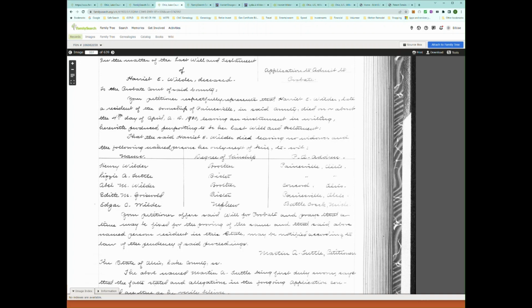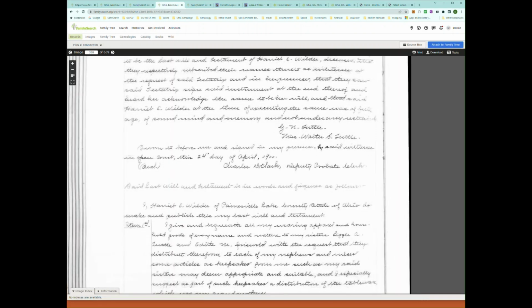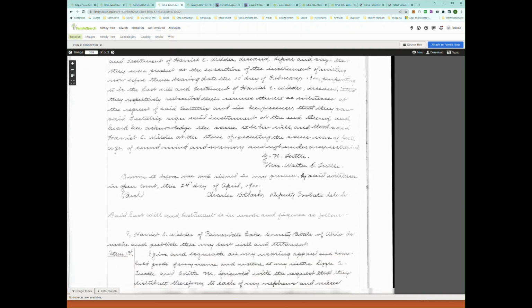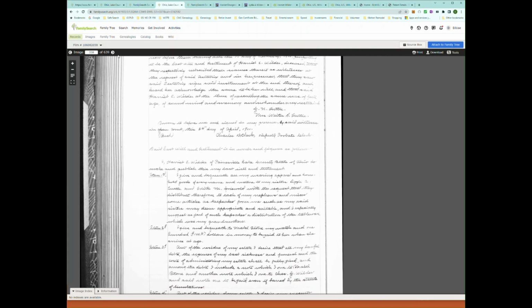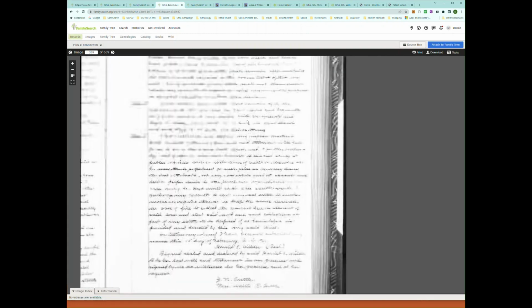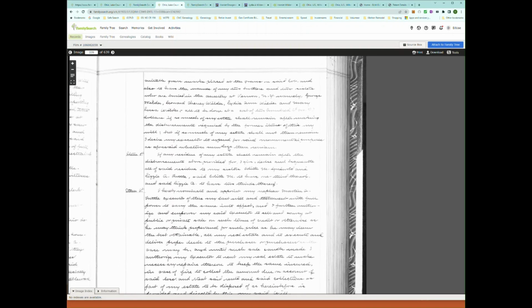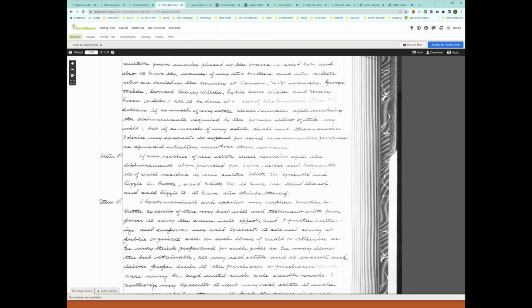What is more interesting, a lot of this information was already found with other types of records, but in here, we'll keep going through, and it's on the next page. What we'll find here is information about two brothers and two sisters that had died when they were very young.